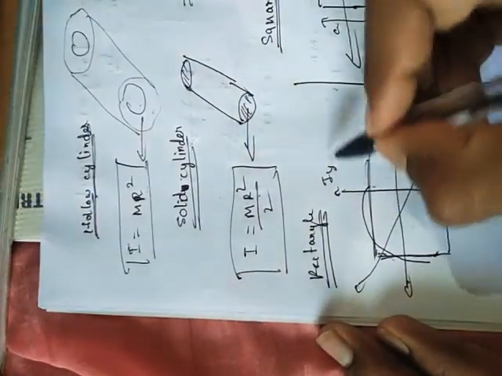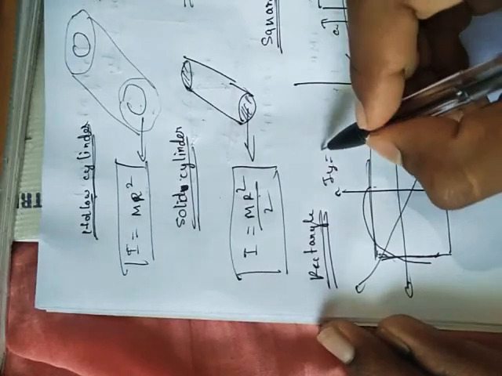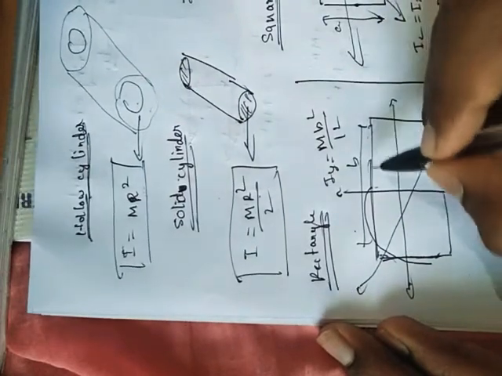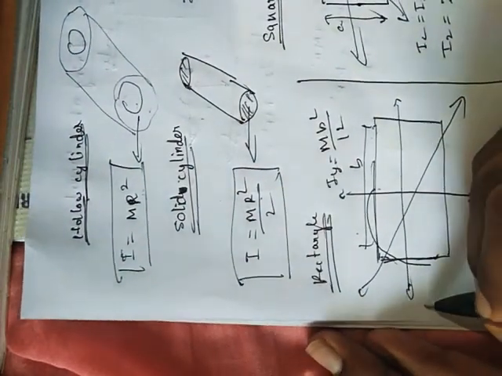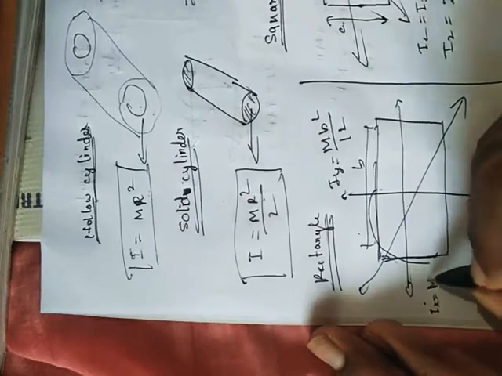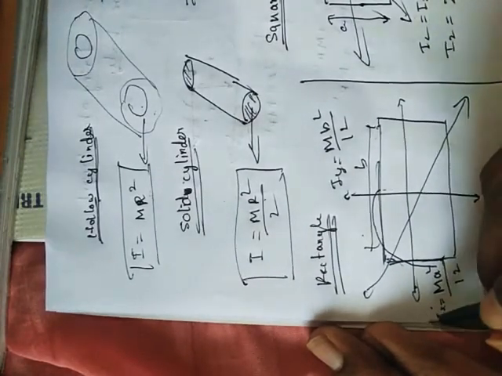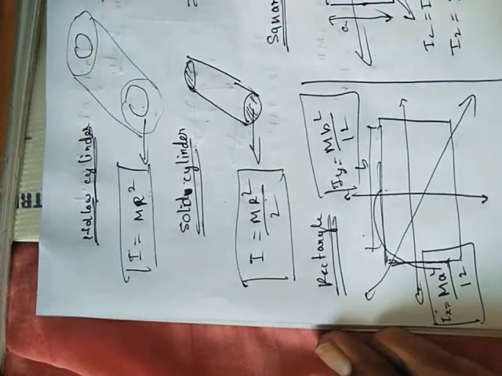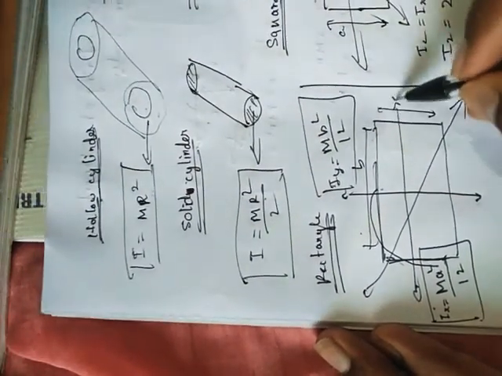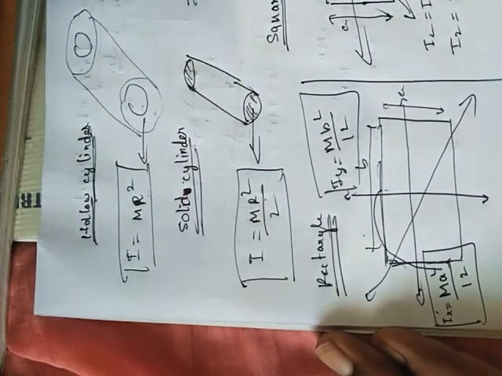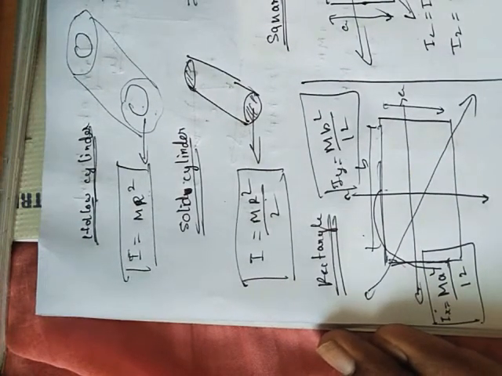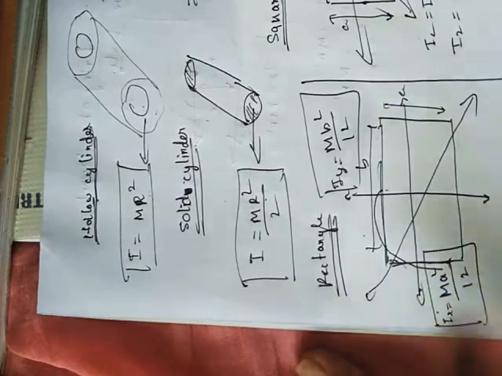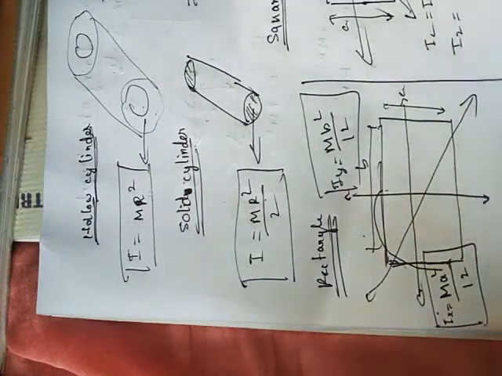For iy plane, the formula is mb square by 12. This is the b length. What's the ix plane? Ix equal to ma square by 12. In rectangle, the side distances are different. This is a, this is b. For the square, all the sides are same, but in the rectangle, the opposite sides are equal, but adjacent sides are not equal.